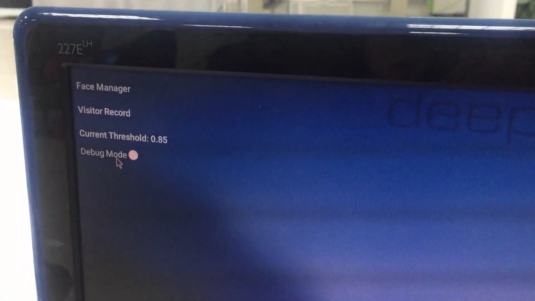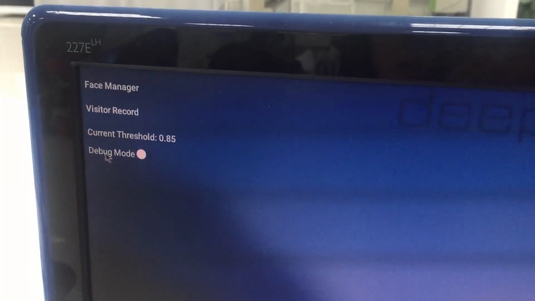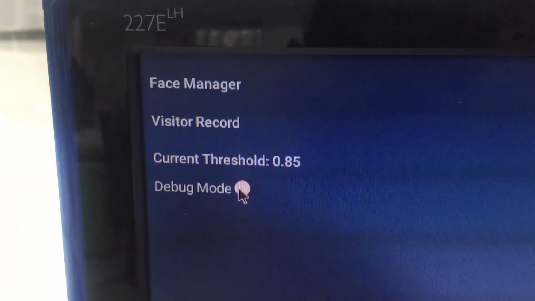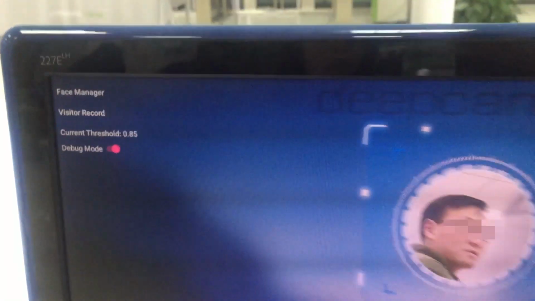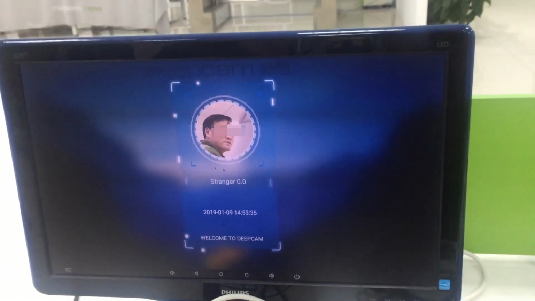Move the mouse to the top left corner. Here are 4 setting buttons. If you open the debug mode, the system will capture the strangers and display the strongest face on screen and mark them as strangers. Now we open the debug mode like this.